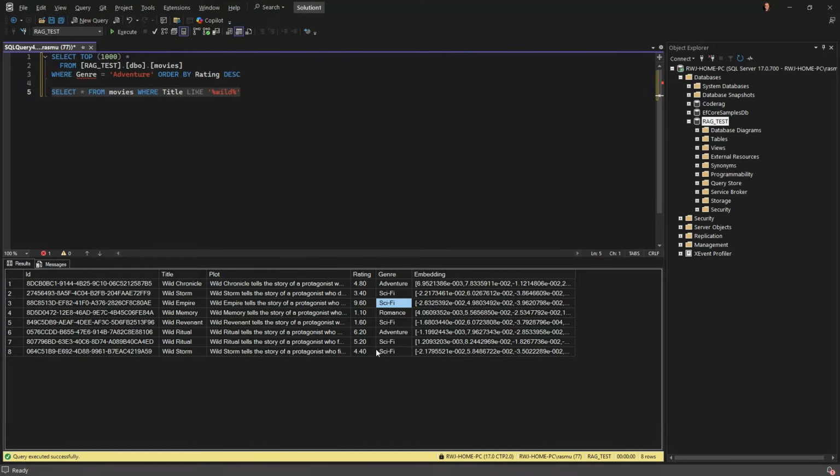So if a movie is close to being either adventure or sci-fi, AI might need to pick. So you might need to have multiple genres in the database. Again, there's no clear fit for every single scenario in this world. And the second you put in an AI, the quality of your answer will go down.